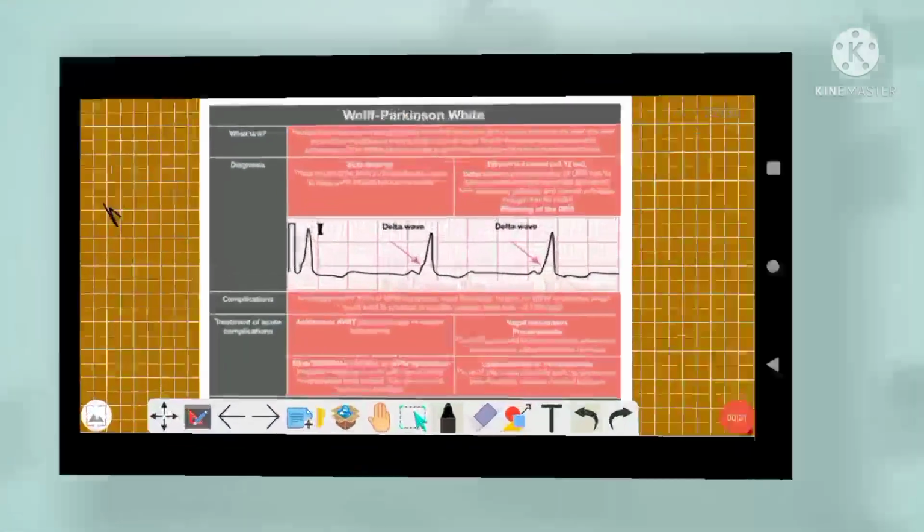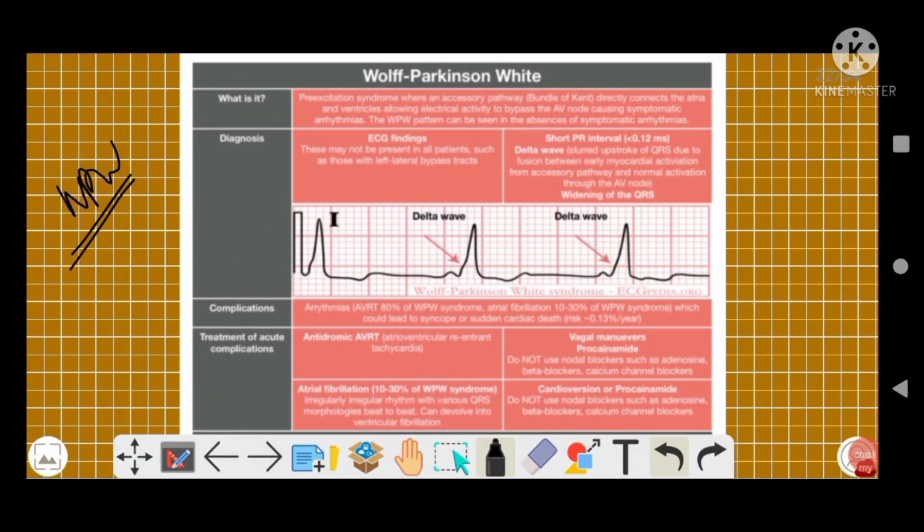Okay, here we will discuss WPW syndrome, or Wolff-Parkinson-White syndrome. Very important topic, right? Actually, if we talk about what it is, it is a syndrome where an accessory pathway, which is known as the bundle of Kent, directly connects the atria and the ventricle.